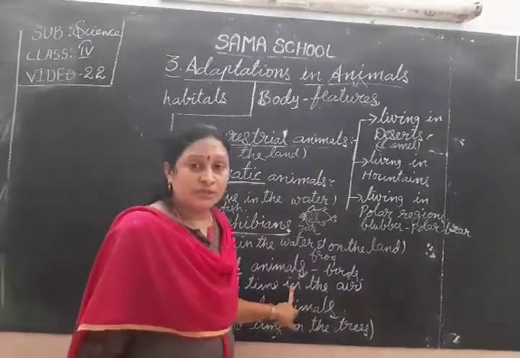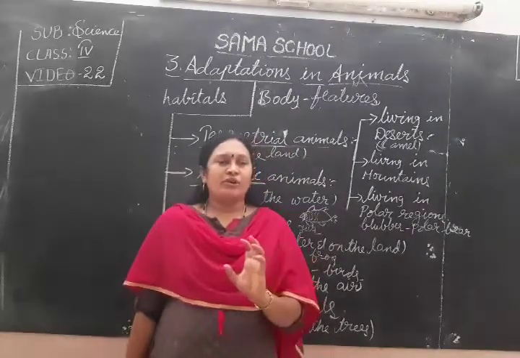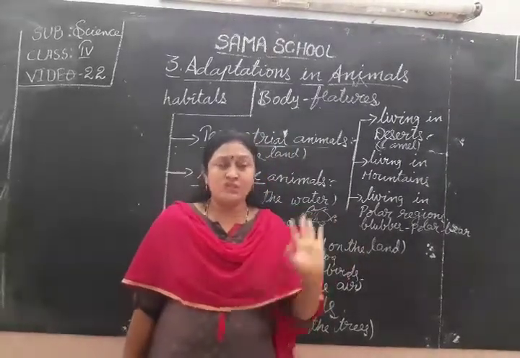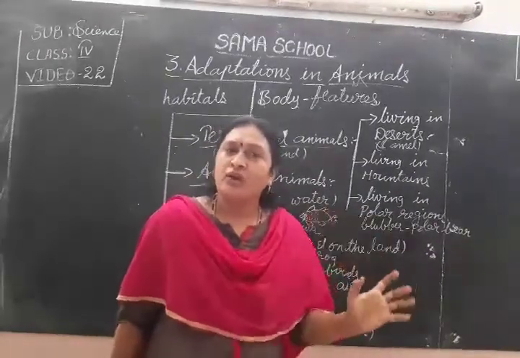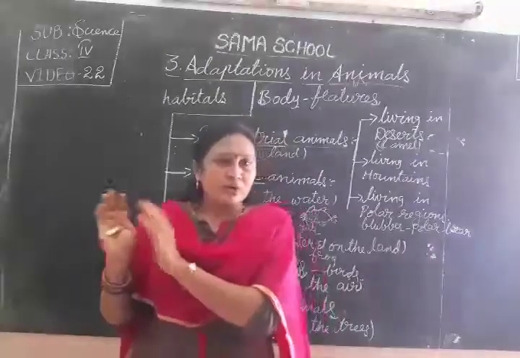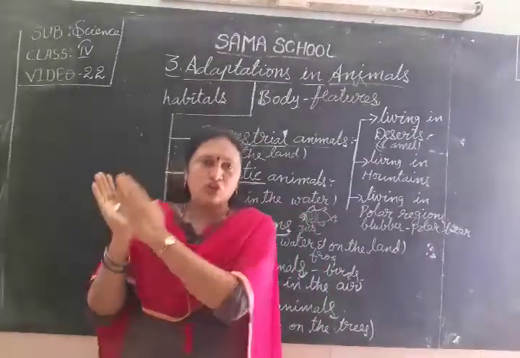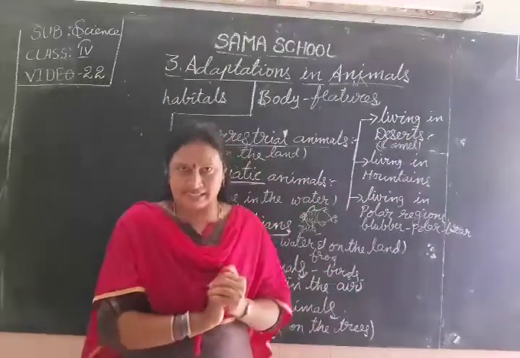And some of the birds, do you know children? Some of the birds move from very far away in search of food and warmth. And some places are very hot. Because they cannot bear that heat, those birds move from one place to another, traveling many miles.